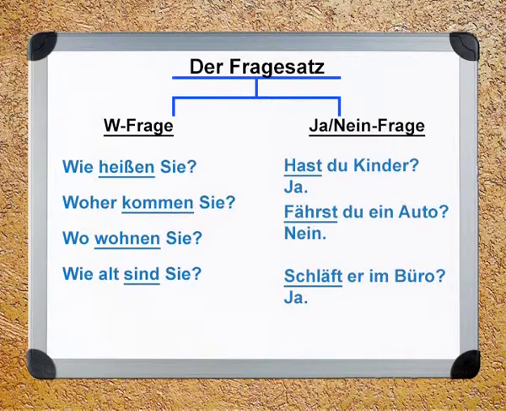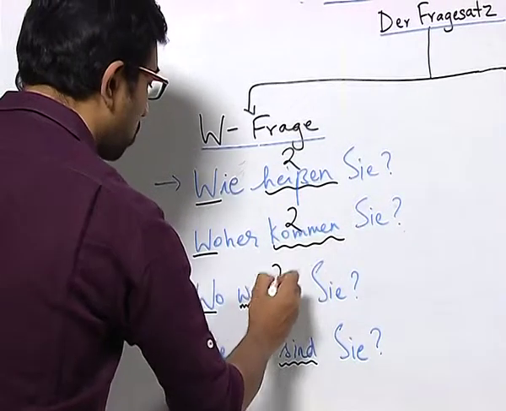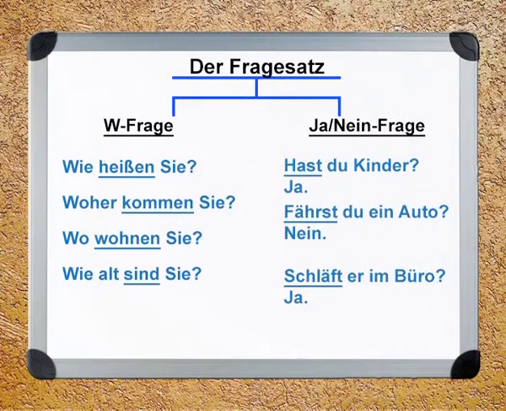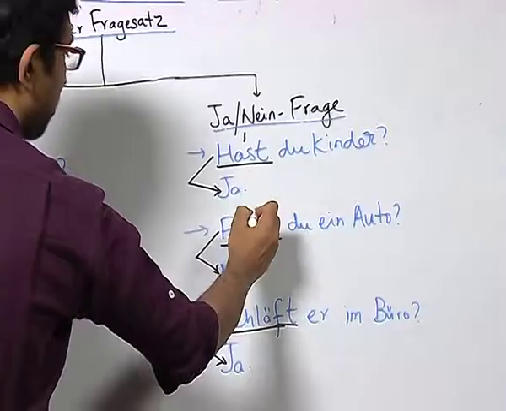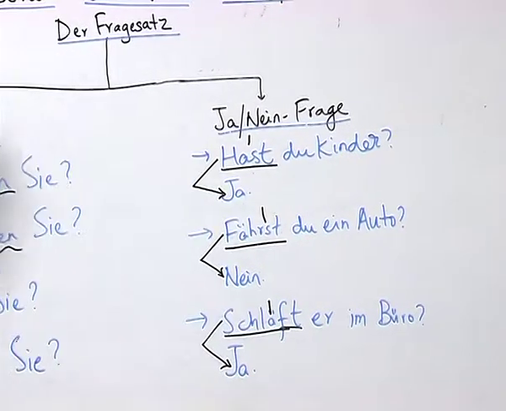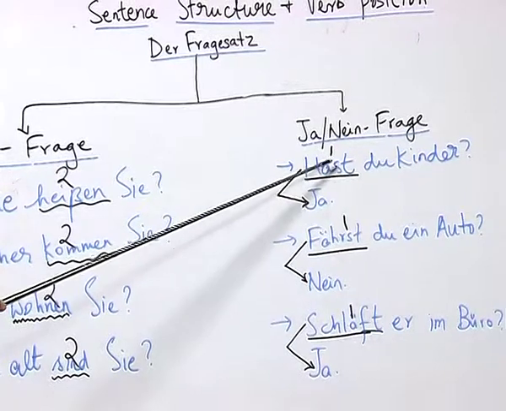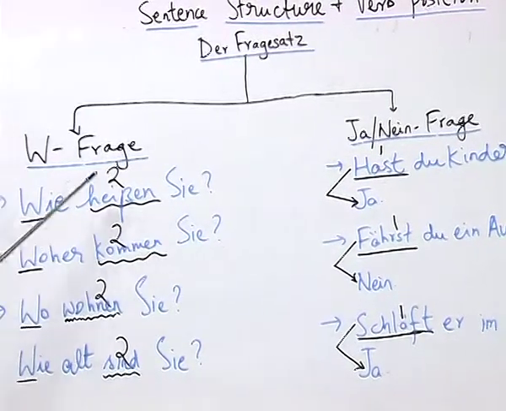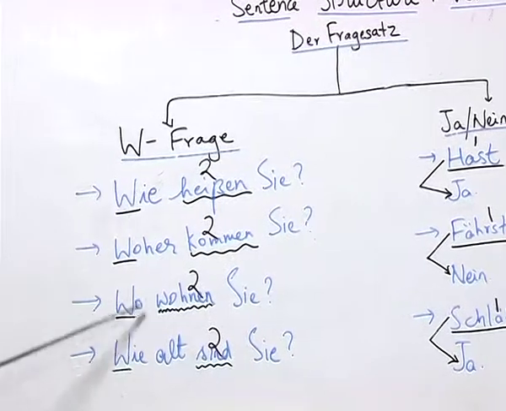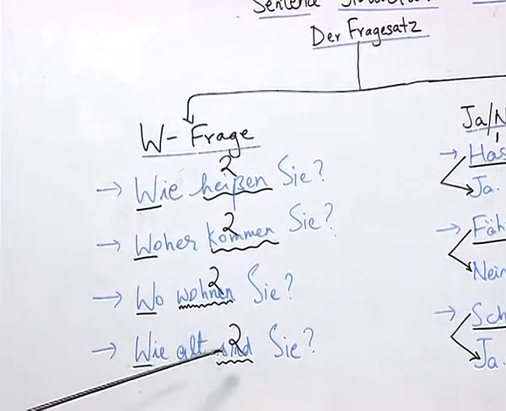So, if you can derive the rule, we can say that in all the W questions, the position of the verb is always second, and for all the yes or no questions, or ja nein Frage, the position of the verb is always first. So, remember that the position of the verb is first only in a ja nein Frage, or in a yes or no question, and the position of the verb is always second in the W question as well as in the sentences.